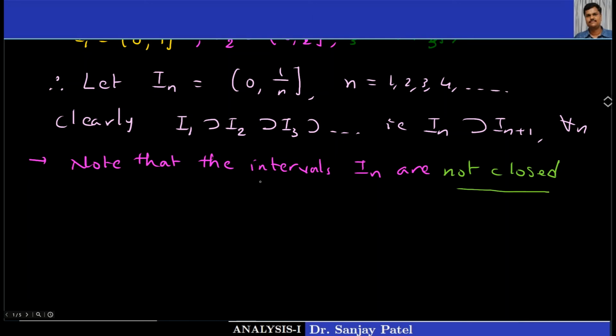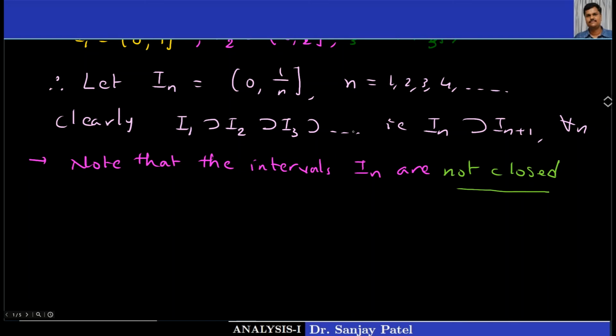In this case, we want to conclude that the theorem is not true. The reason is the condition closed interval is not satisfied. So the condition is must. We cannot drop the condition that In are closed.